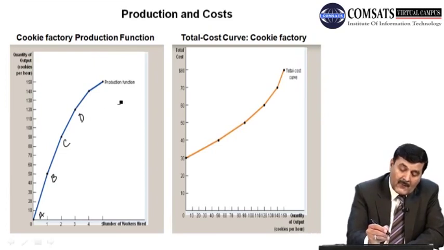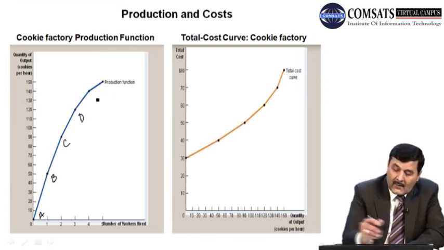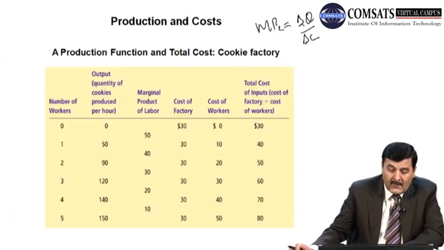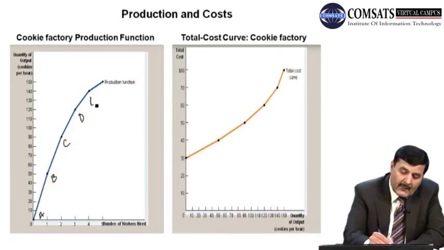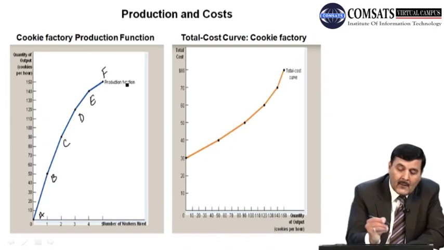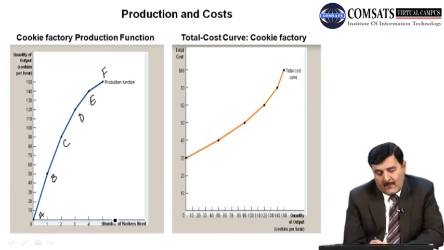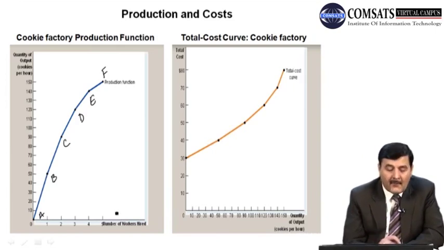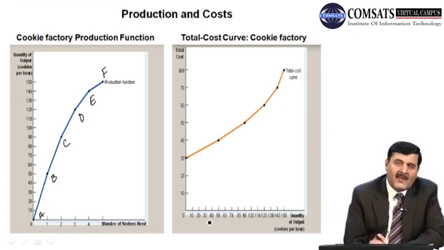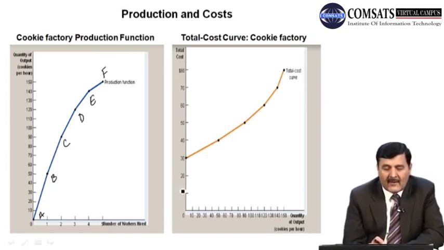So if we further increase the workers, then we have almost 140 units for the fourth worker. So we have a point E here, and for the fifth worker, when we use the fifth worker in the production process, the total output produced is 150 units, so we have a point F. So if we combine all these points A, B, C, D, E and F, अगर हम इनको मिला दें तो हमारे पास जो कर्व बनता है उसको हम प्रोडक्शन फंक्शन कहते हैं.